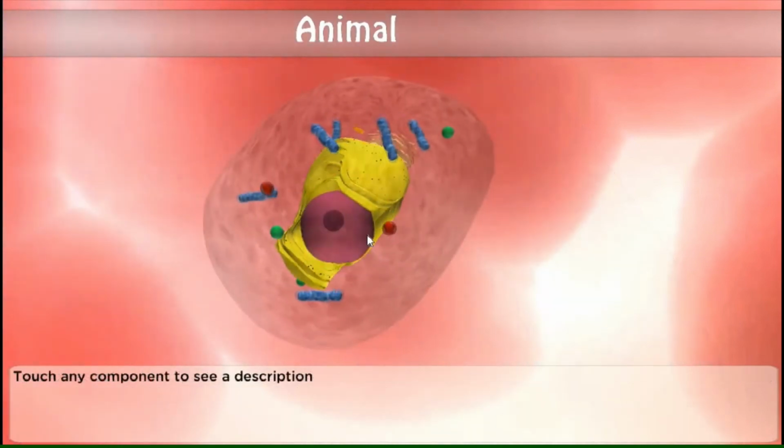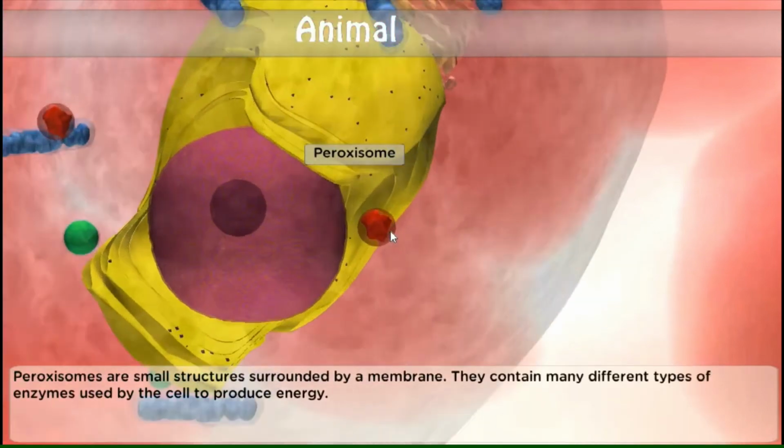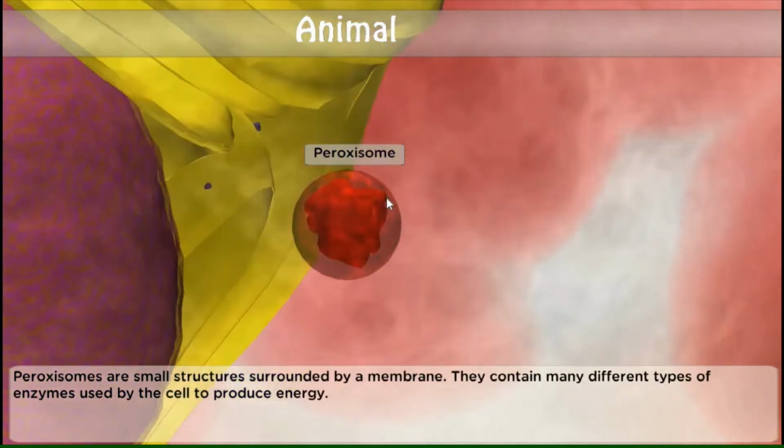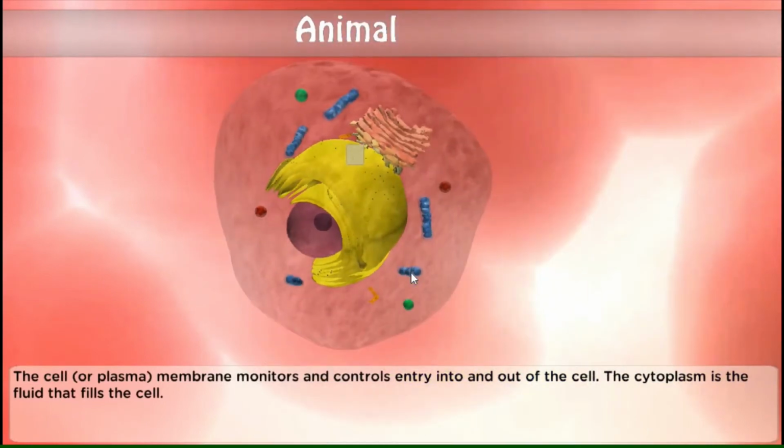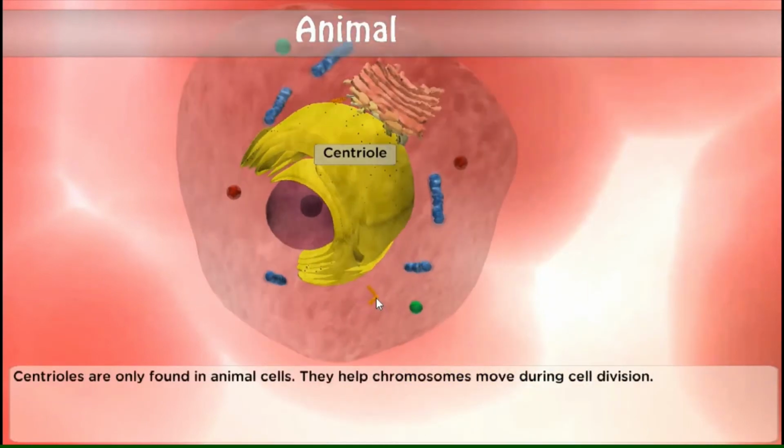And then, the next part is the peroxisome. Peroxisomes are small structures surrounded by a membrane. It contains many different types of enzymes used by the cell to produce energy. So, ito yung membrane, may balot siya, and then it contains enzymes that aid to produce energy. Okay. Next to that is this one.